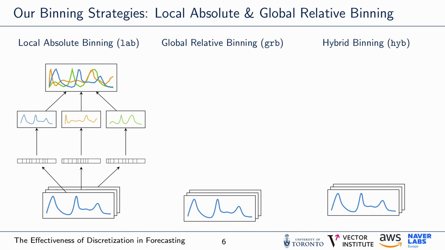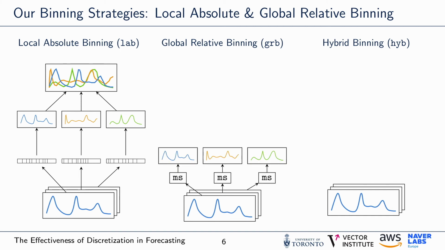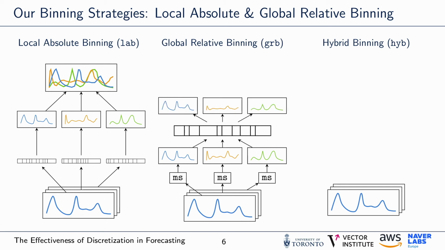In global relative binning, on the other hand, each time series is first scaled by its mean and then passed through a single global binning estimated on the entire training set. This also discretizes the series, but still allows us to maintain some relative scale information among time series, as one can clearly see in the plot.